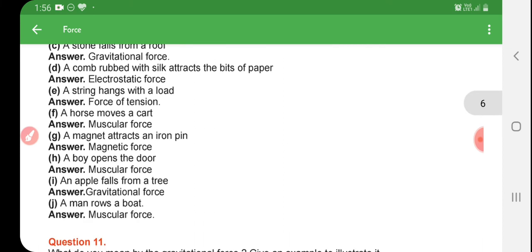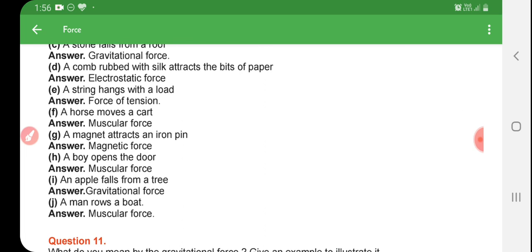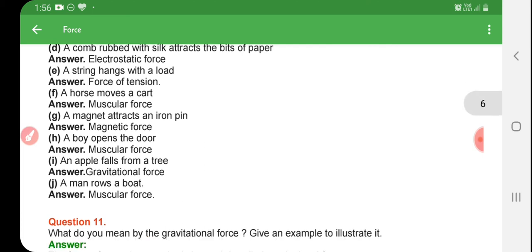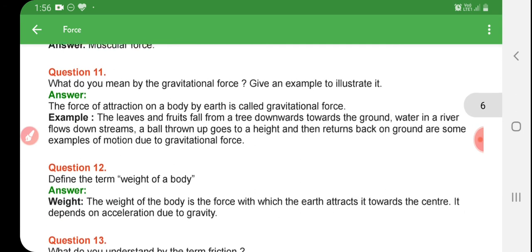A boy opens the door. Muscular force. An apple falling from a tree. Gravitational force. A man rows a boat. Muscular force.